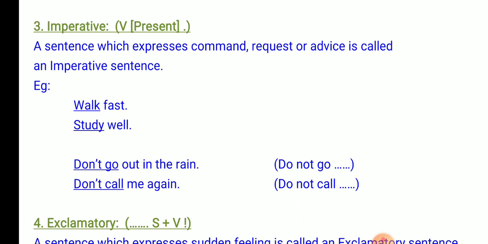Let us revise the imperative sentence. The imperative sentence expresses command, request or advice. Remember, there is no subject in the imperative sentence because it is addressed only to the second person. Another condition which you have to remember is that the imperative sentence always begins with the verb in the present tense.